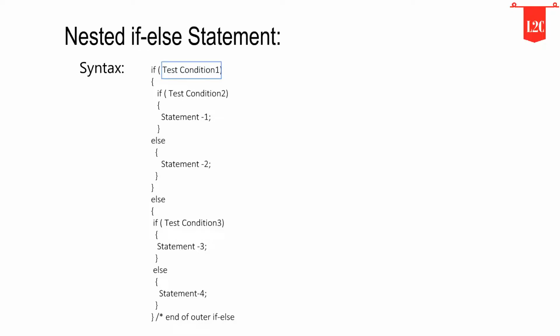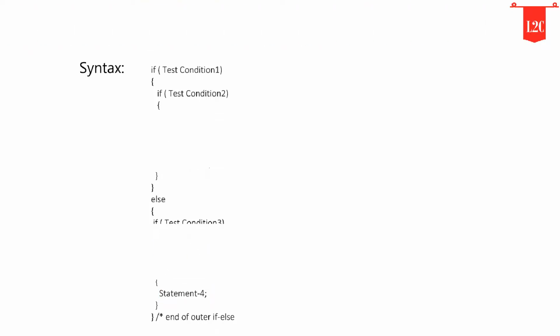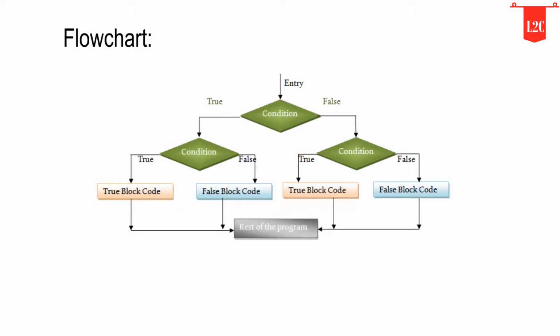If condition 1 is true, then it enters the outer if block, and it checks condition 2. If condition 2 is true, then statement 1 will be executed. If condition 2 is false, then statement 2 is executed. If condition 1 is false, then it will skip the outer if block, and it goes to the else block, and condition 3 is checked. If it is true, then statement 3 is executed, else statement 4 is executed. Following is the flowchart of the nested if-else statement.